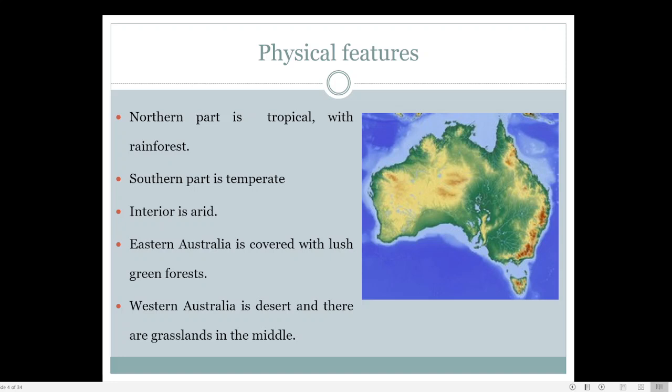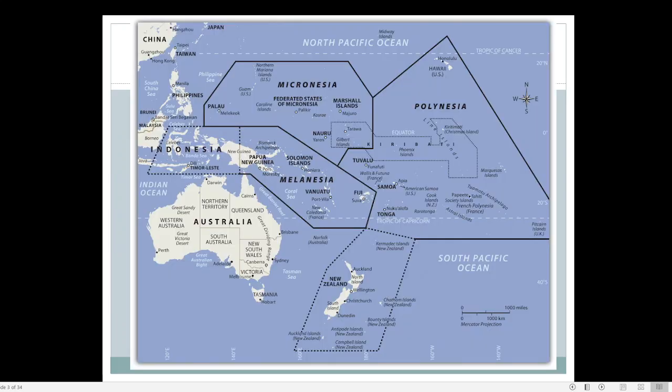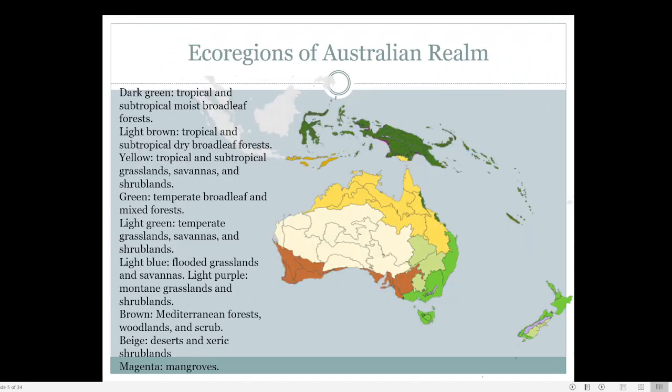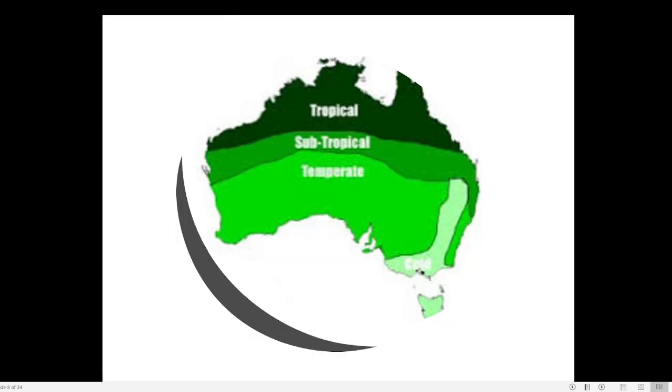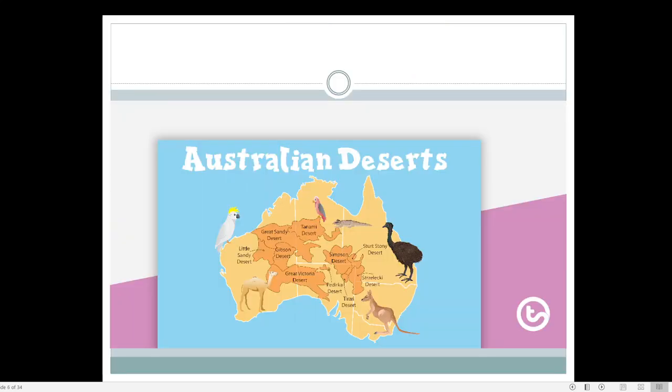Then what we have to see is, what are the physical features of Australia? Basically it has a tropical climate. What is the meaning of the word tropical? You might have studied about the Tropic of Cancer, Tropic of Capricorn and other things. Here you can see that the major portion of Australia is having a tropical climate. Australia has a tropical and a subtropical climate. Up to the northern part of Australia is having a tropical climate. What is the meaning of that?